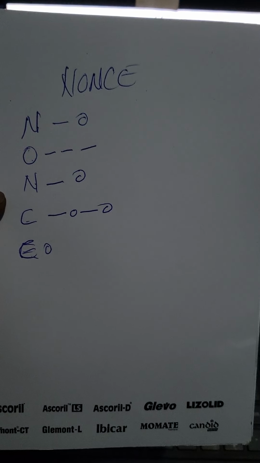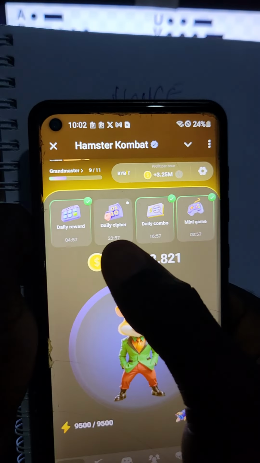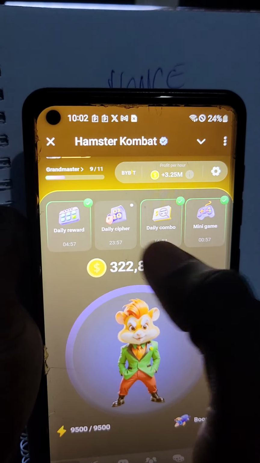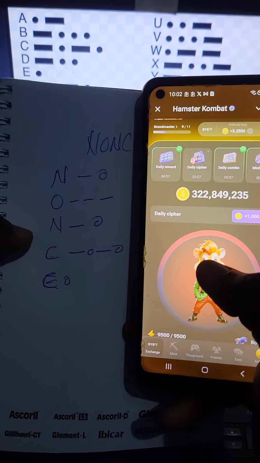Let me get the phone here. So as always, click on the second item from the left, Daily Cipher, until this button turns red. Now let us put in the Morse code.